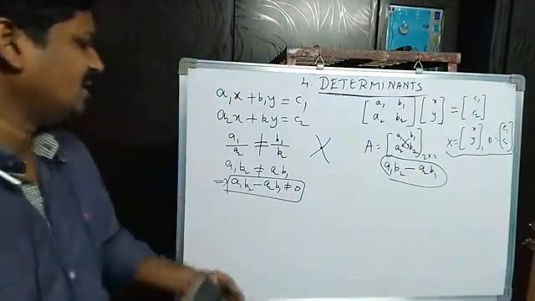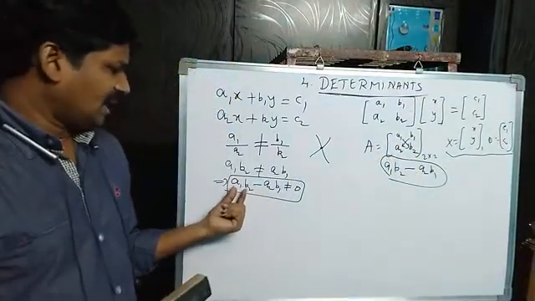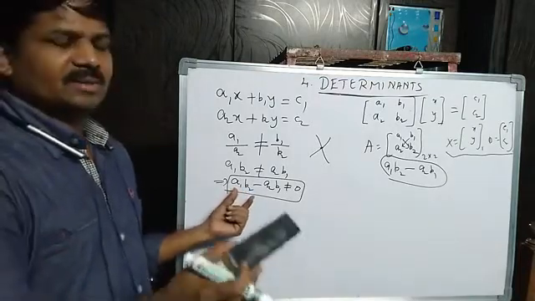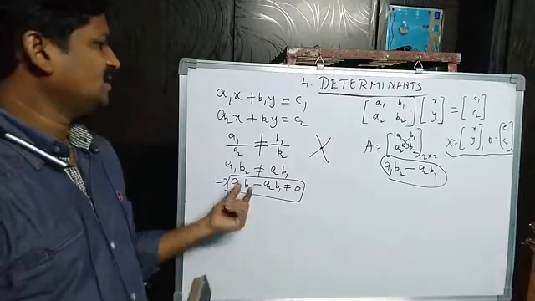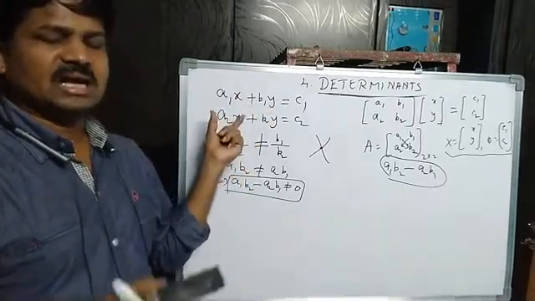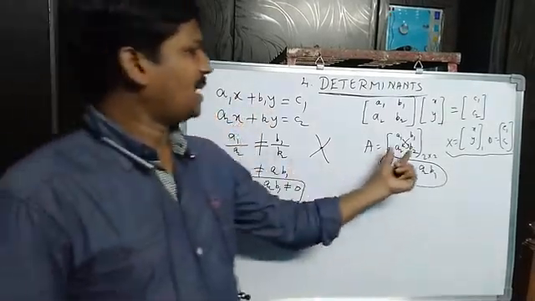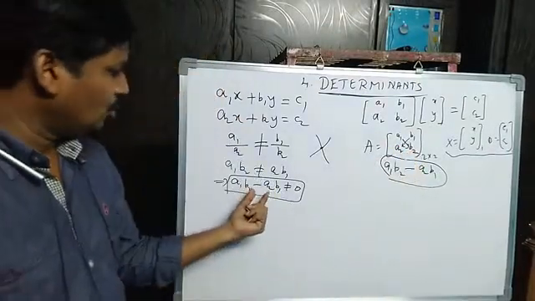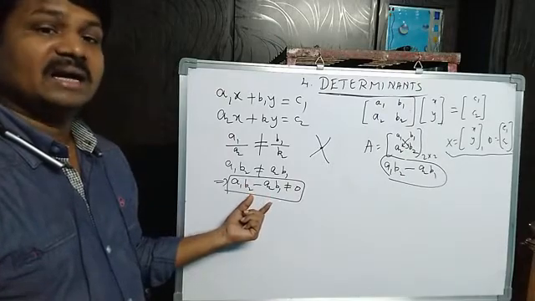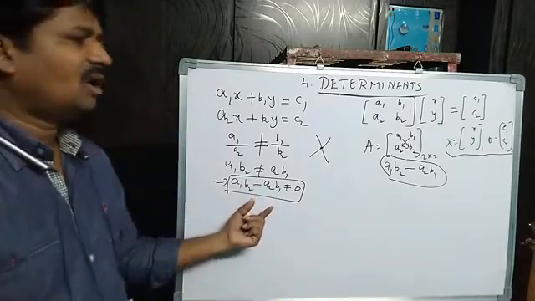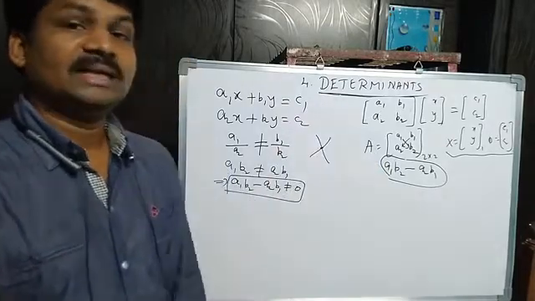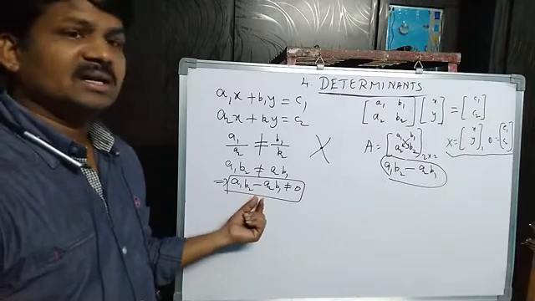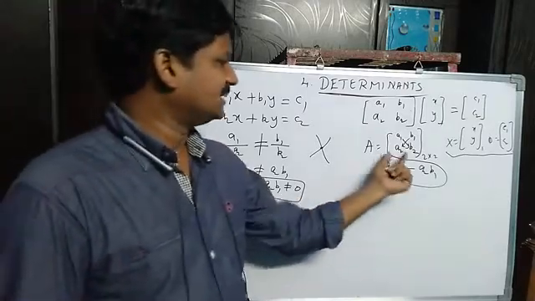Yes. That means this number determines the uniqueness of the system of equations associated with this matrix. Then this number is called the determinant of the matrix A. This value is called the determinant of the matrix A.